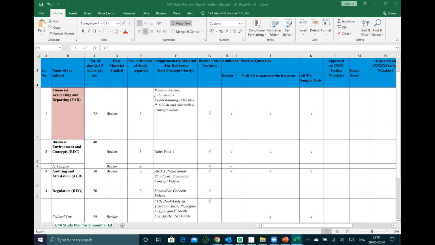So what is the right way to approach a particular section? Becker video, Simandar recording, Simandar live. I've already said: first go through Becker videos. If you're not able to understand, then go with recordings. And anyway, live classes you can always keep doing in parallel. Okay. Yeah, Muskan, is it clear for you?